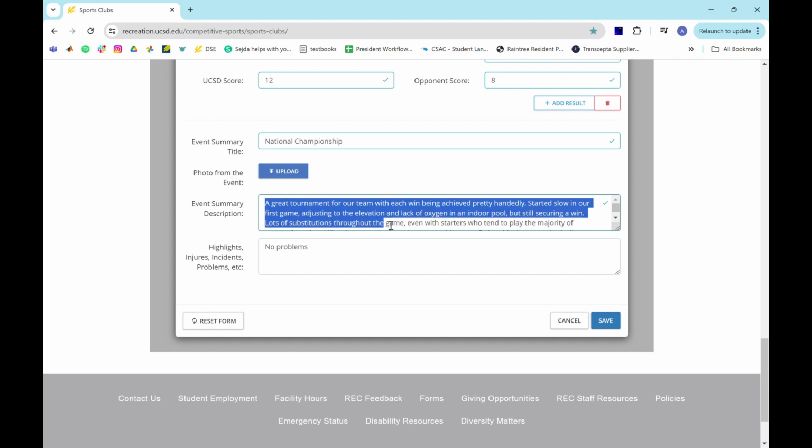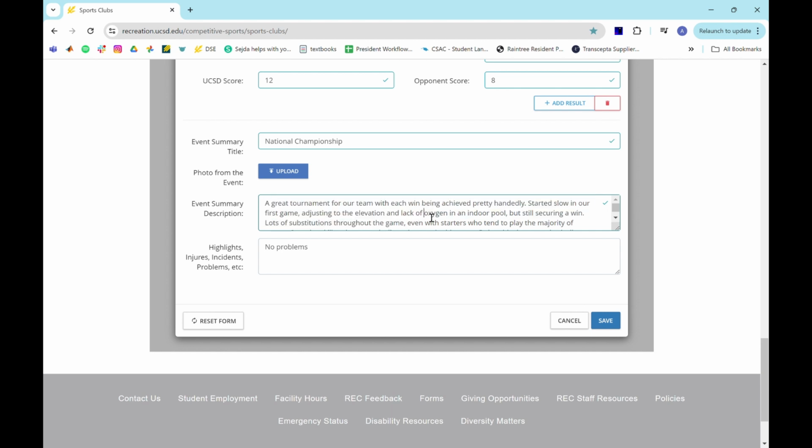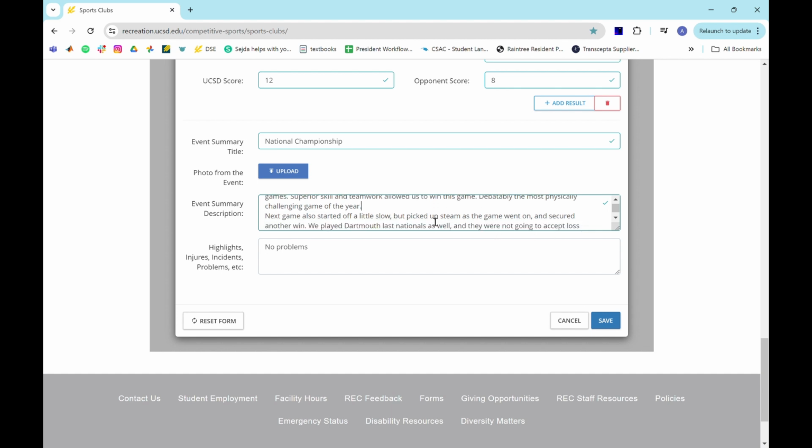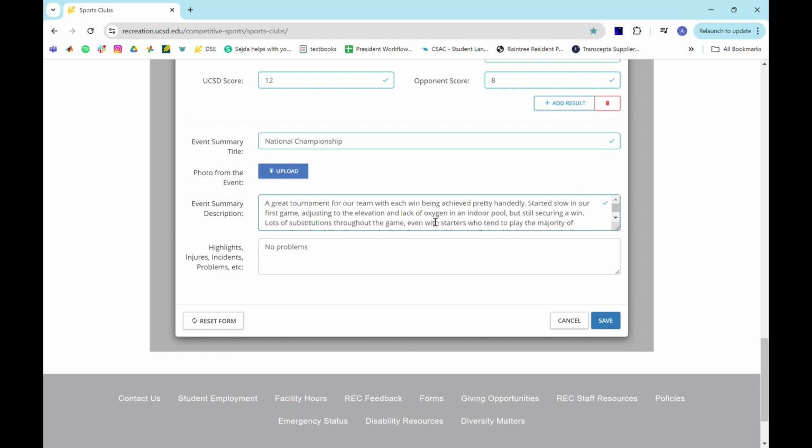Let's read this one. It could be a bad one, but: "A great tournament for our team, with each win being achieved pretty handedly. Started slow in our first game, adjusting to the elevation and lack of oxygen in an indoor pool, but still securing a win. Lots of substitutions throughout the game, even with starters who tend to play the majority of games. Superior skill and teamwork allowed us to win this game, debatedly the most physically challenging game of the year." Literally 5 sentences about how the game went. And then you just write one of those for each of the games. Super easy.